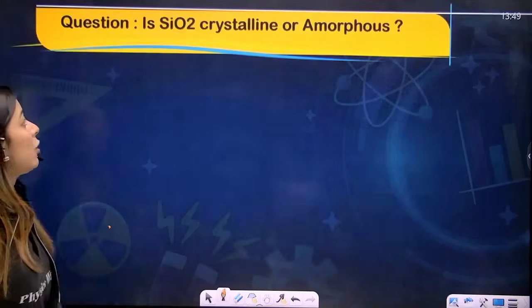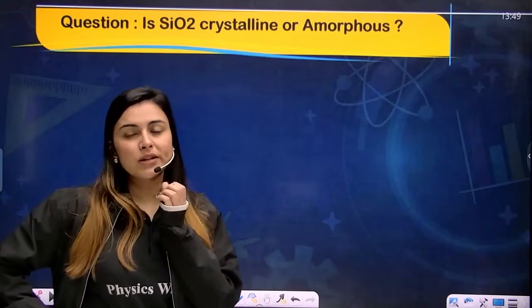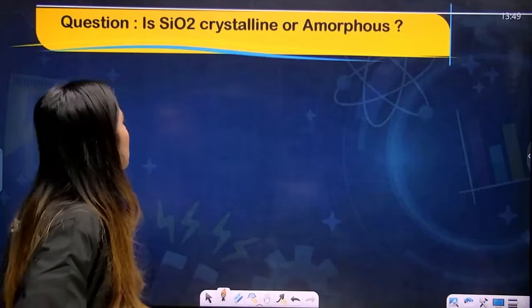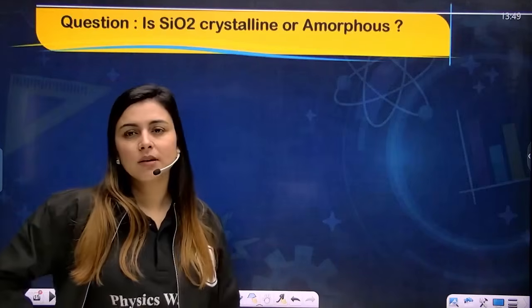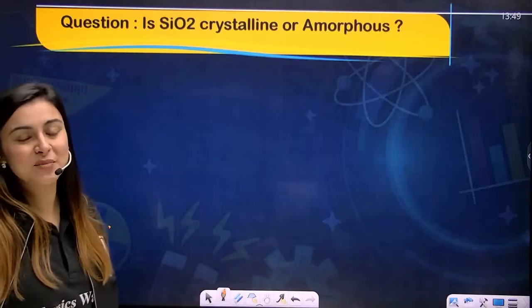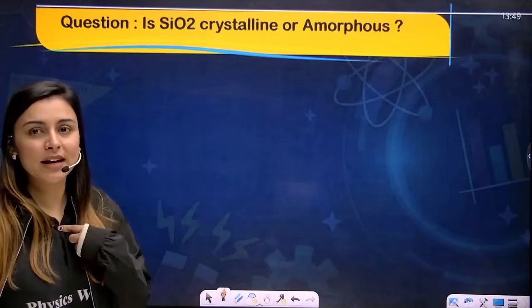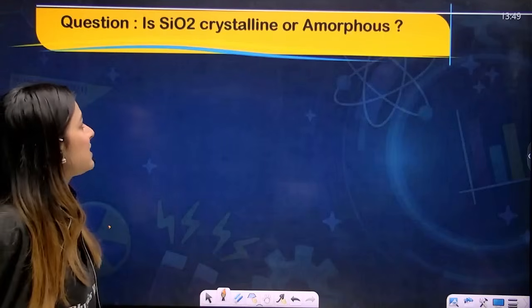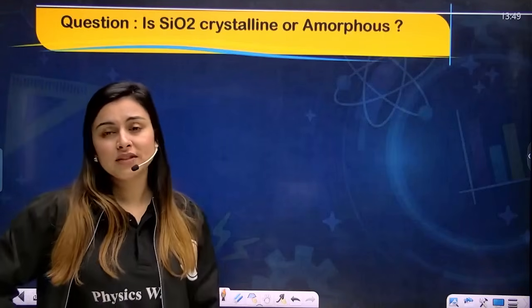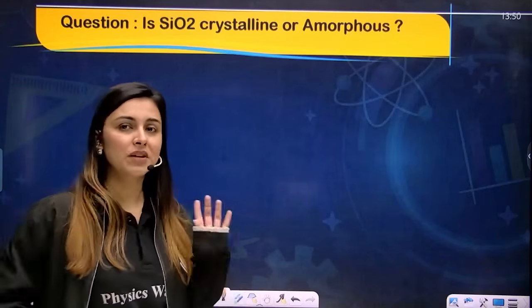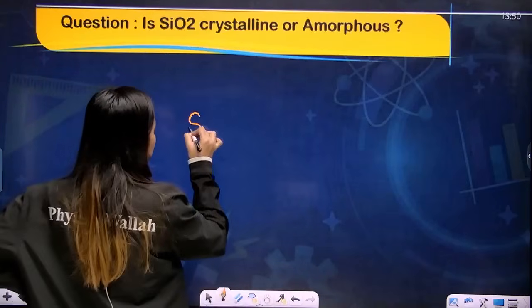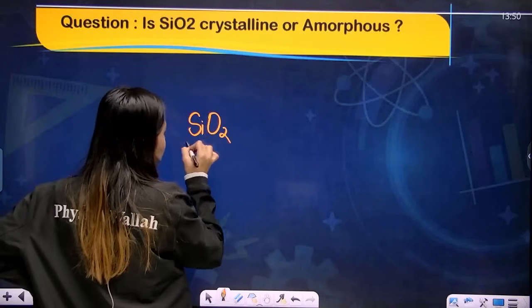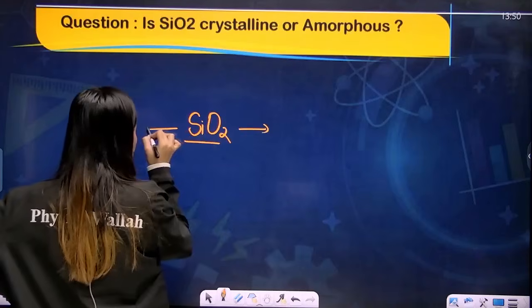Now, my dear students, I want to ask you a question, and this will be a homework question. No, not a homework question. I'll just explain it to you right now, but try to answer me in the comment section before I give you the answer. Can SiO2 be crystalline or amorphous? Is it crystalline or amorphous? Okay. So now, my dear students, again, the answer remains exactly the same. SiO2 can be both crystalline and amorphous.